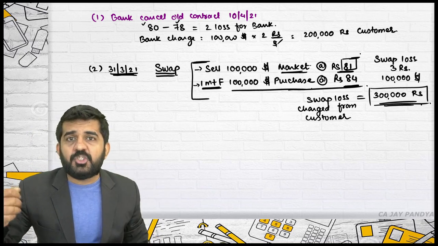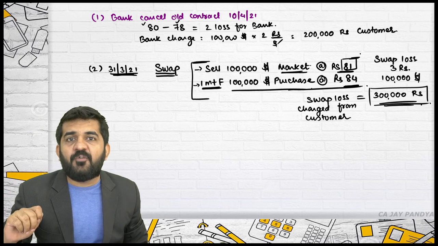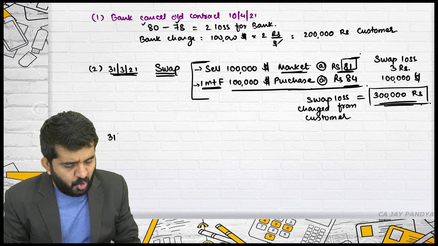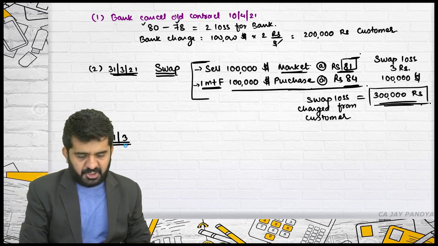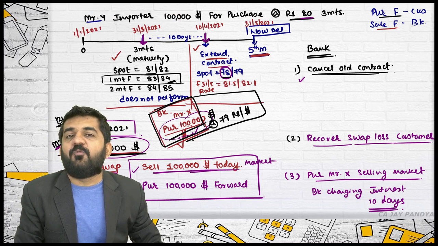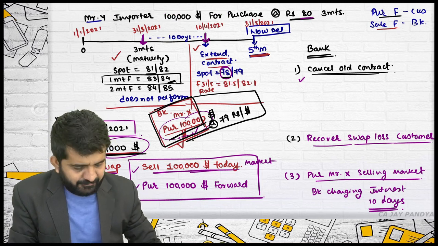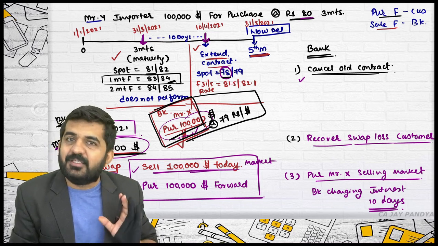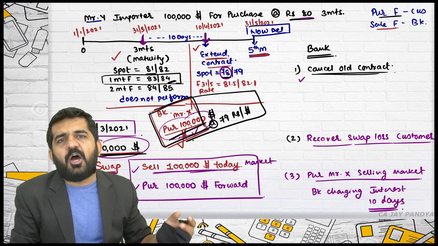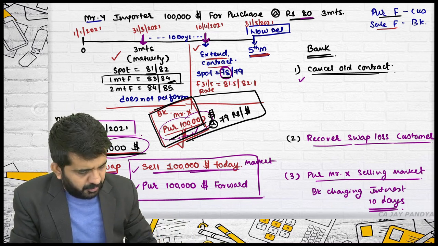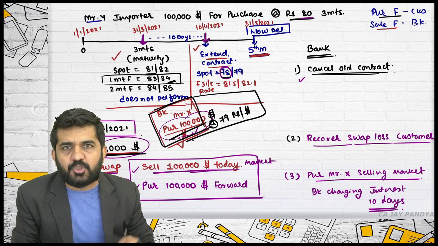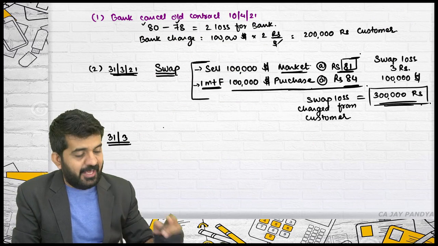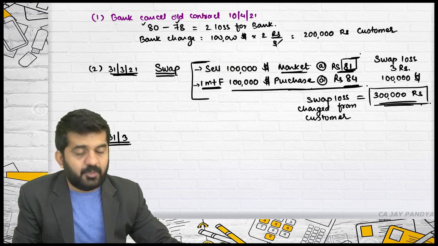On 31st March, was the bank having any plan of rupees cash inflow or outflow? The answer is no. On 31st March, see what was the position. The bank was going to get $1 lakh from Mr. X and it was going to give $1 lakh to Mr. Y. Is it alright? So what was the cash inflow or outflow? It was practically nil. Is it alright? In terms of dollar, it was actually nil. Is it alright? But now the bank will have to sell this in the market at what rate?